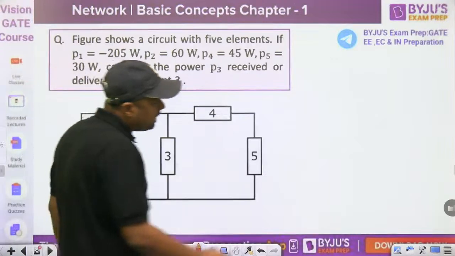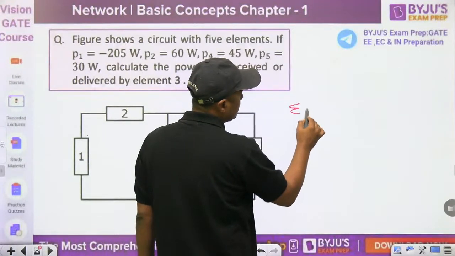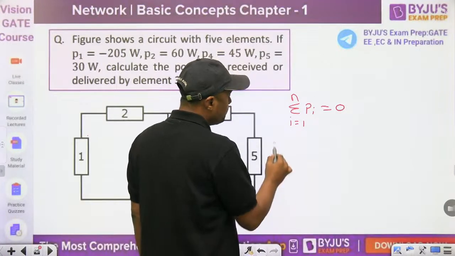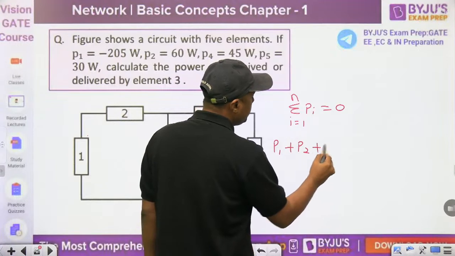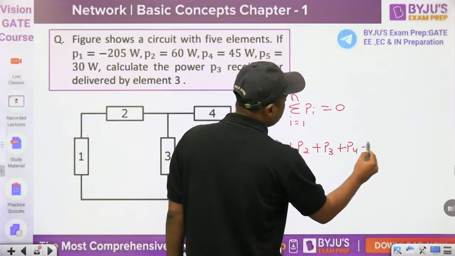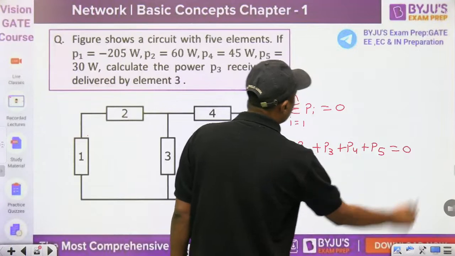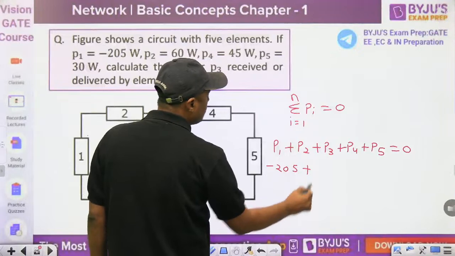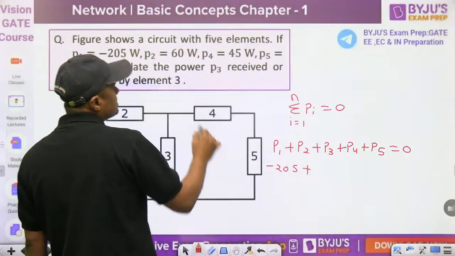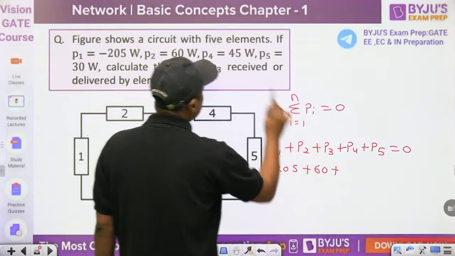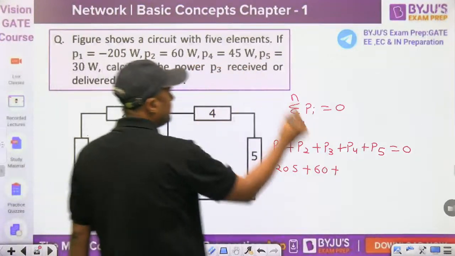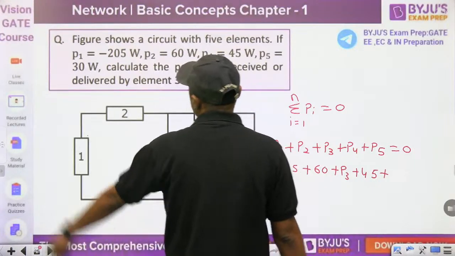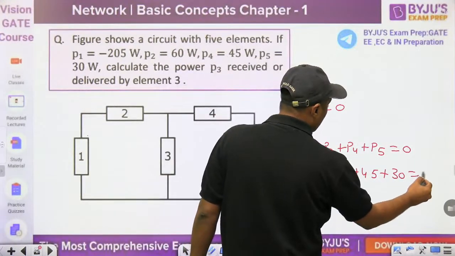Then according to Tellegen's theorem, the sum over i equal to 1 to n of P i is equal to 0. So P1 plus P2 plus P3 plus P4 plus P5 is equal to 0. Then directly you can write minus 205, P2 is 60, we have to find P3, 45, P4 and P5 is 30, is equal to 0.